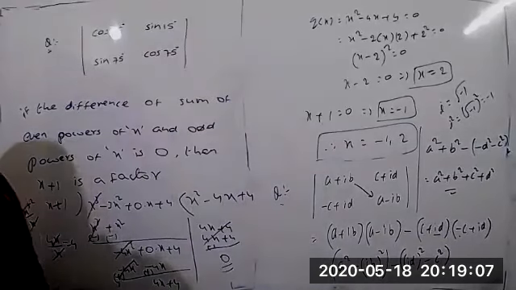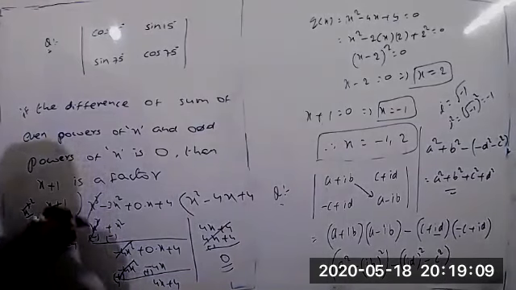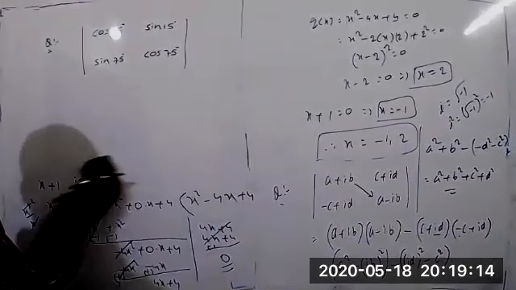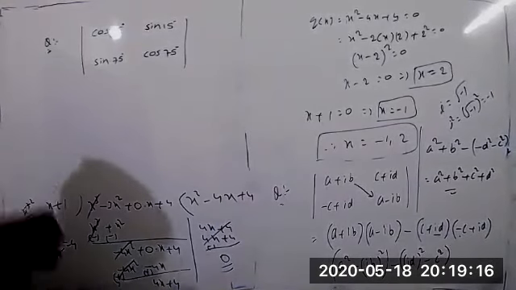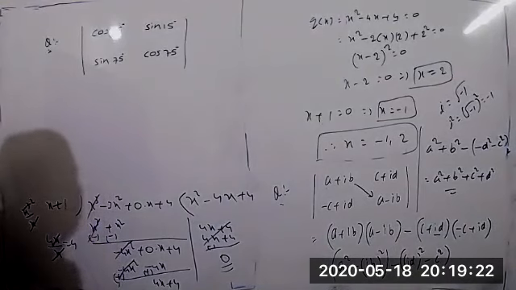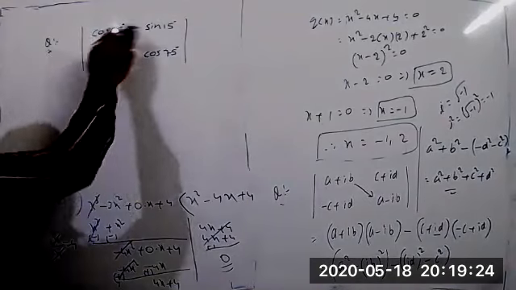This value is required, so find this value now.